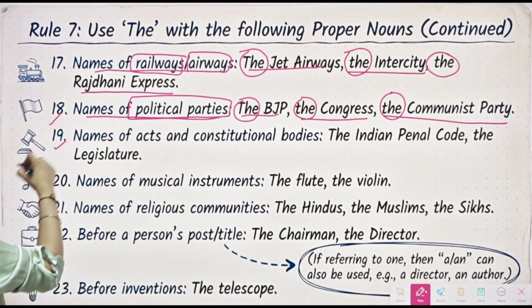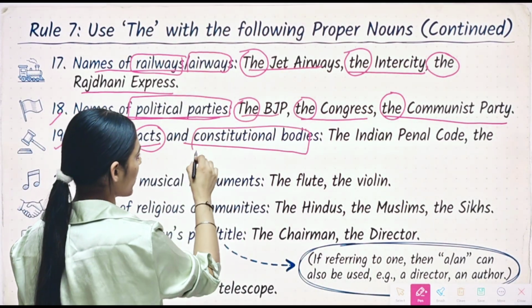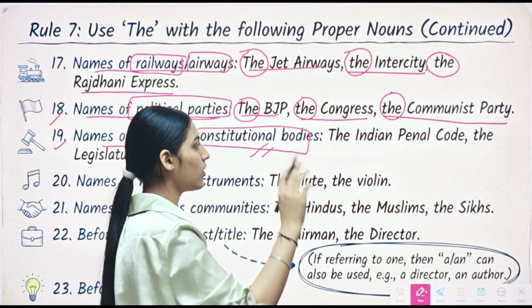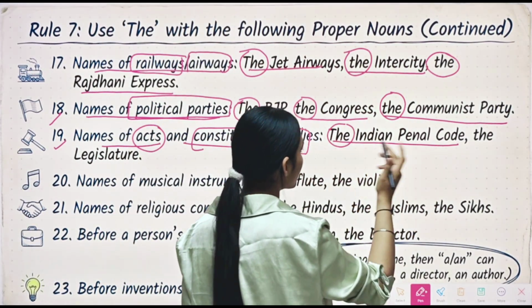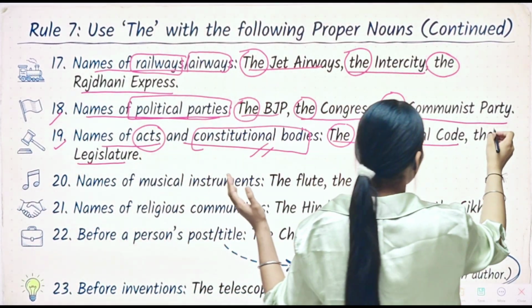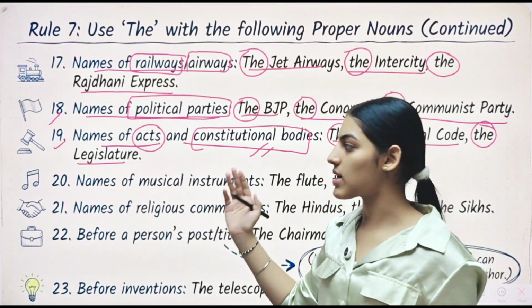Then we have rule number 19, which says names of acts and constitutional bodies. Along with them, we will use article the. This is very, very important. Many of you forget this rule. Let's see. The Indian Penal Code. So here, the. Then we have the legislature. So here, it's a constitutional body. For example, we have more like the judiciary. Alright, so along with them, we will use article the.